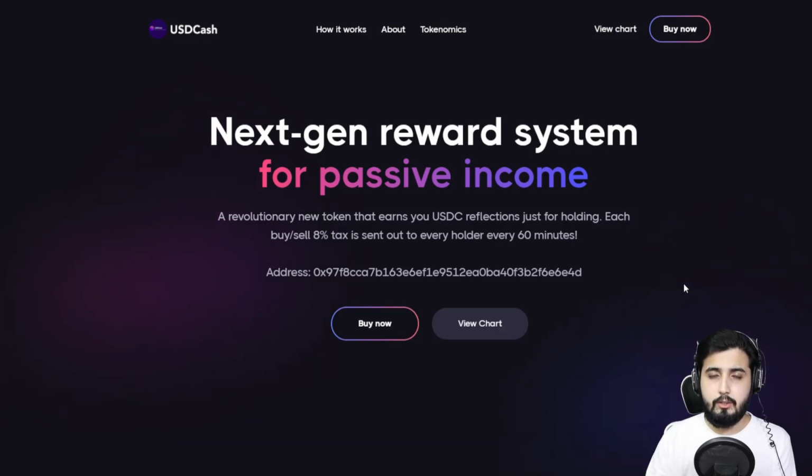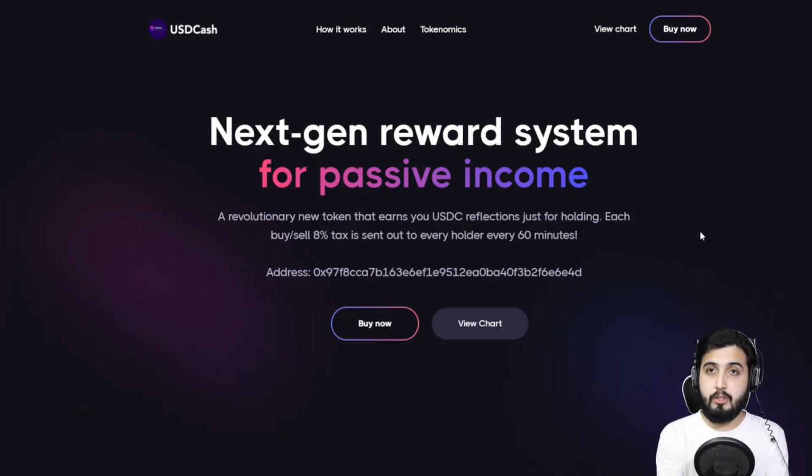Now, you don't have to get into that complication. Just know that you get reflection. You make passive income in USDC if you hold USDCash. And it is done automatically. The dividends are sent to you automatically, although you do have an option to claim it manually, but that's not a preferred option. We're going to get more information about that.